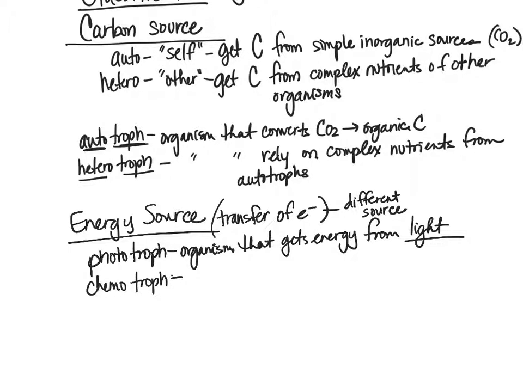So chemotroph, as you can maybe guess here, is organisms that get their energy from chemical bonds. So chemical, chemo, and then light is photo. In this case, plants, for example, would be phototrophs, right? We all know that plants, when we think of general plants, bushes and trees, need to get their energy from light. So they have to be exposed to the sun so that they get energy from light. If they don't have that source, then they don't get energy and they die.